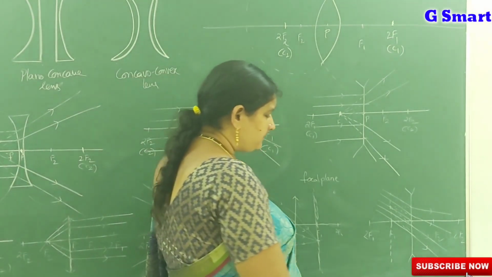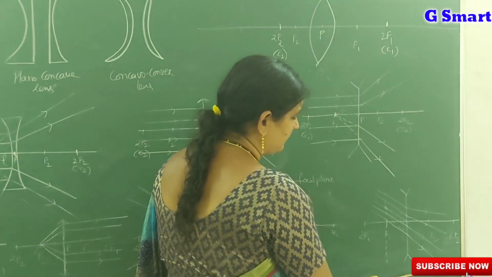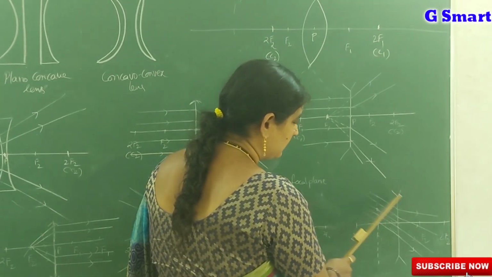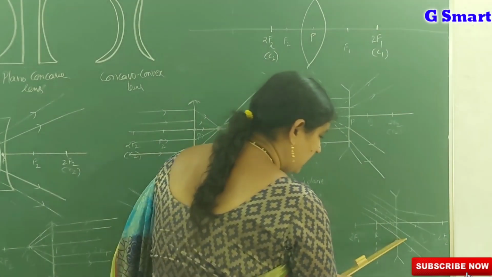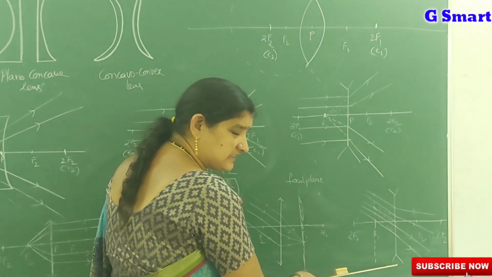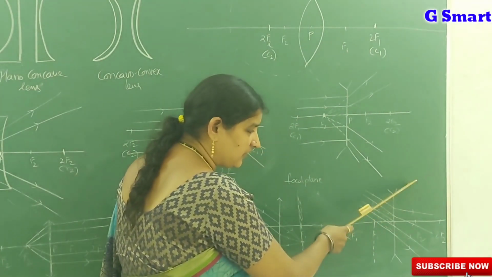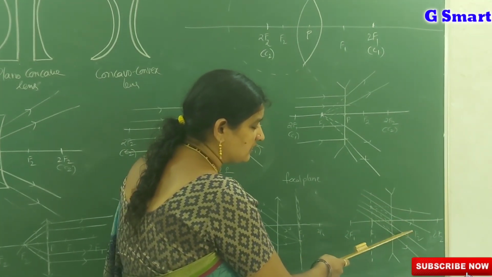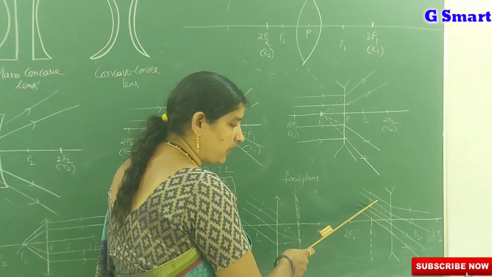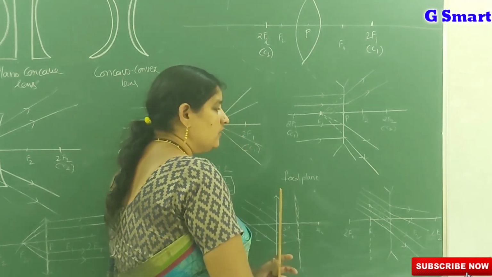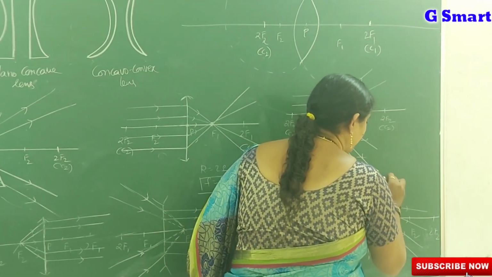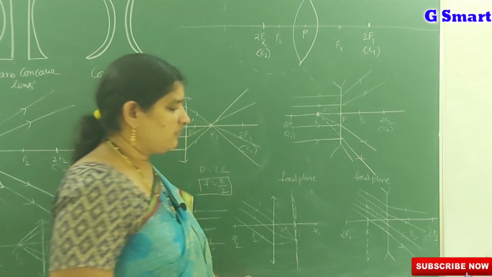In the same way, in a concave lens also, if parallel rays which are not parallel to the principal axis are incident, they diverge after refraction. If you extend all those, they seem to be coming from a particular point. That point lies on the focal plane.